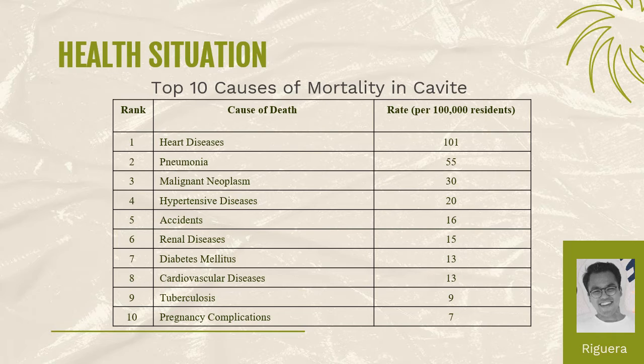As additional information on the health situation in the municipality of Silang, there are a total of 6 hospitals in the municipality. 5 are level 1 hospitals and 1 is a level 2 hospital, giving a total bed capacity of 177 hospital beds. This gives the municipality a hospital bed to population ratio of 1 bed to 1,547 residents, which is significantly below the target of 1 to 1,000.